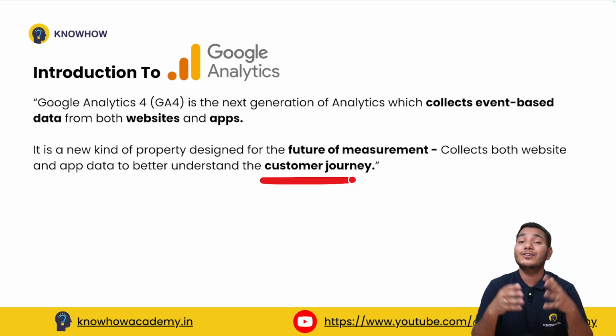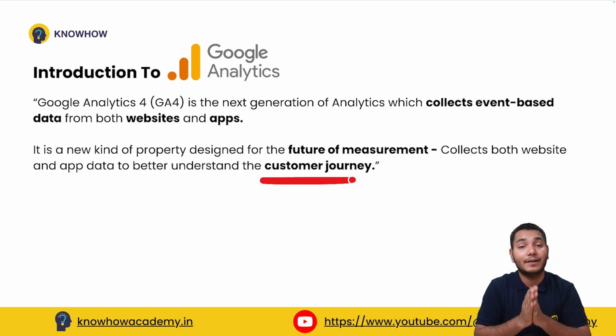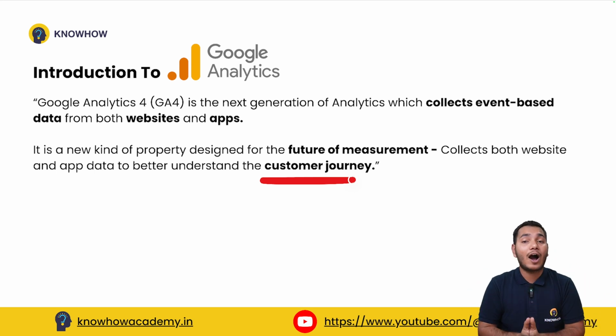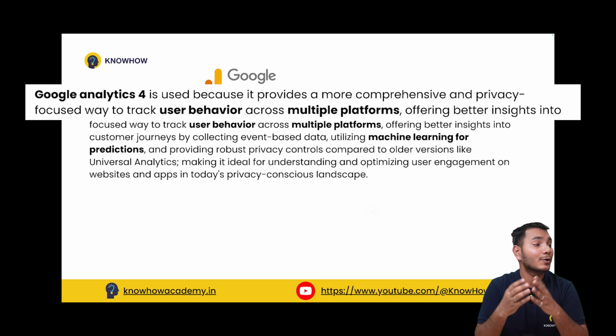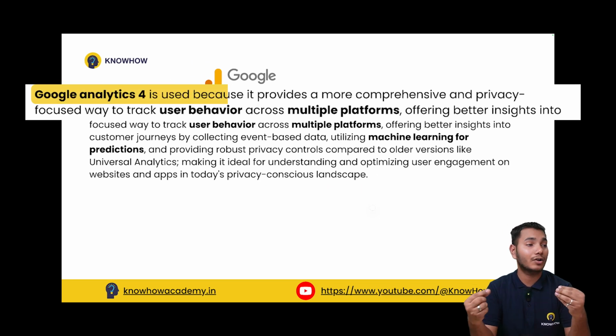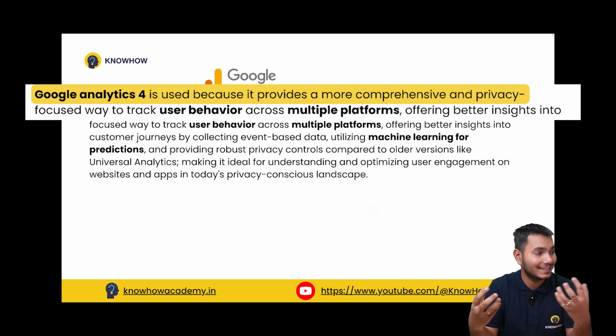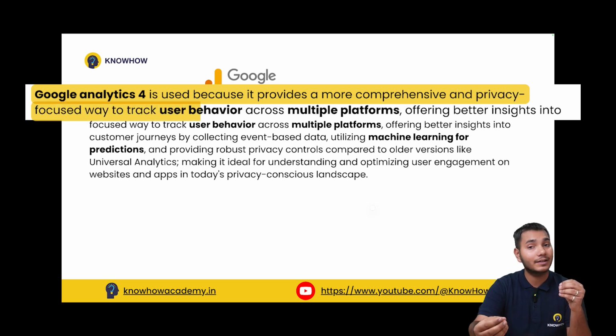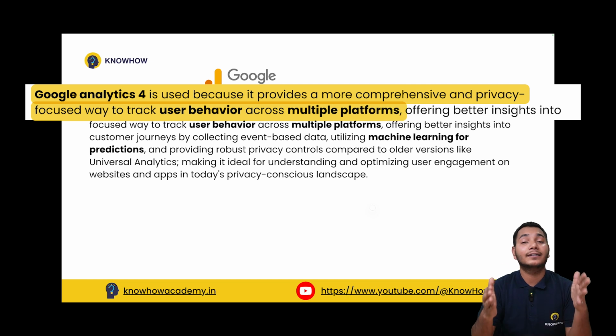Understanding your specific customer journey is very important, as it helps us understand where the scope of improvement is and how you can solve them easily. Now, Google Analytics is used because it provides a more comprehensive and privacy-focused way to track your user behavior, and it does it across multiple platforms.